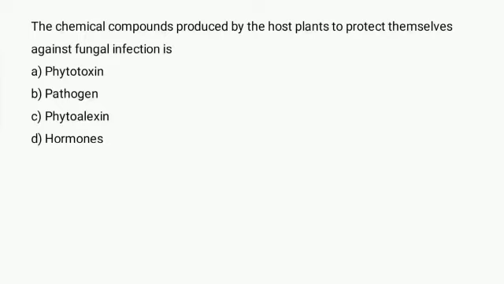Phytoalexins have antifungal properties and are often pathogen specific in their toxicity. So these are used by host plants to protect themselves against fungal infection. So the correct option is option C.